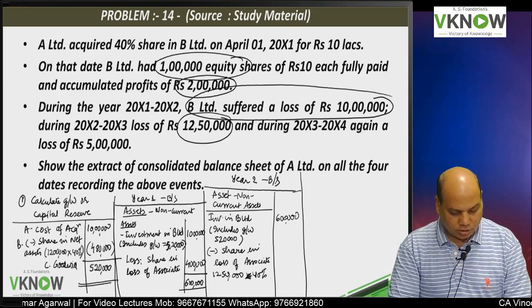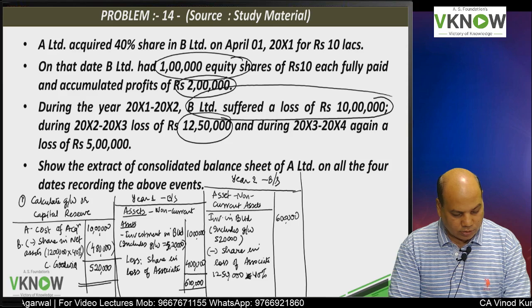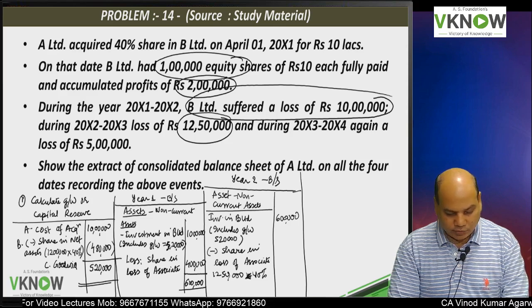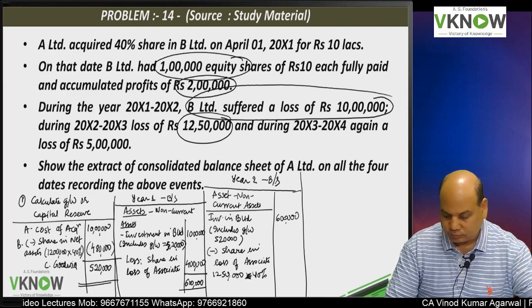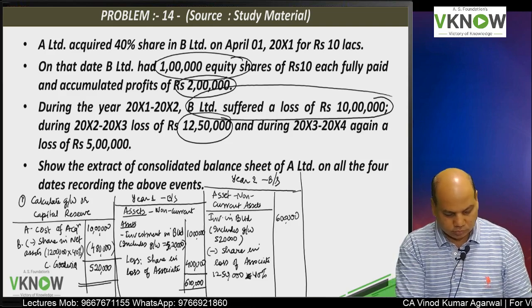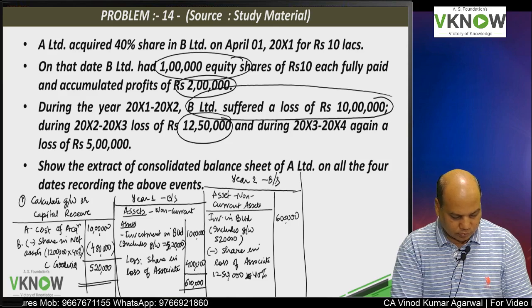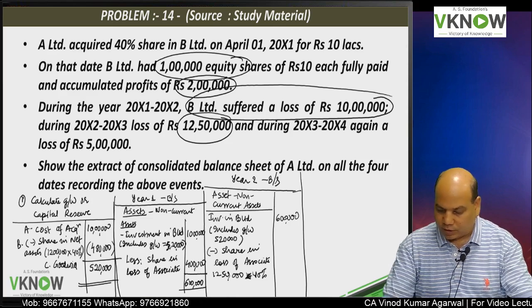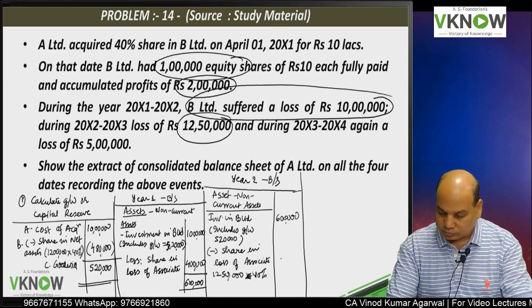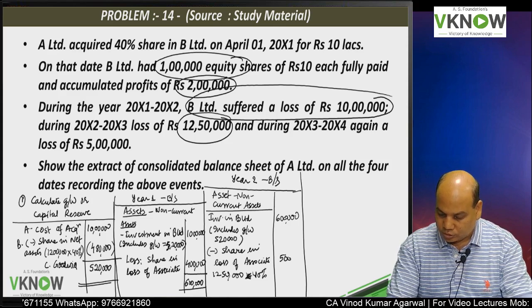Oh my God. Now the loss is how much? 12,50,000 into 40%, that is 5 lakh. Huge loss.